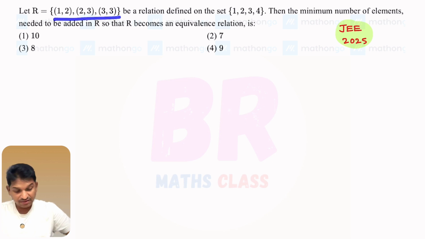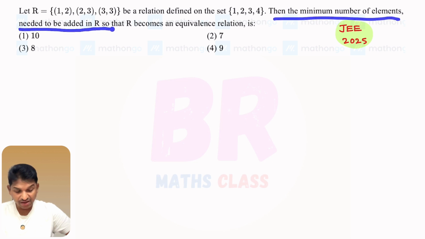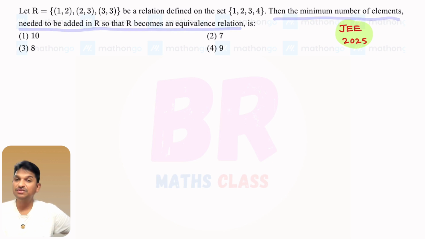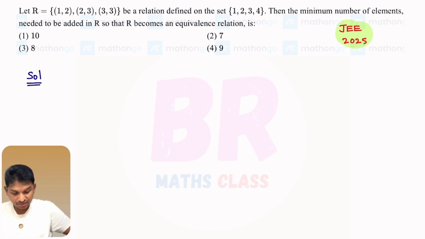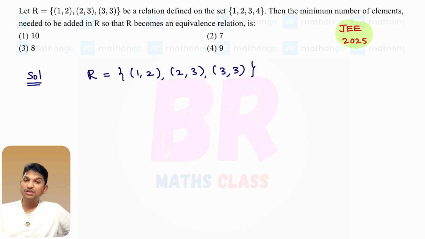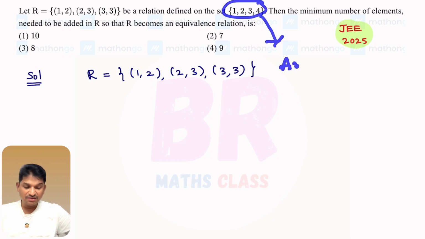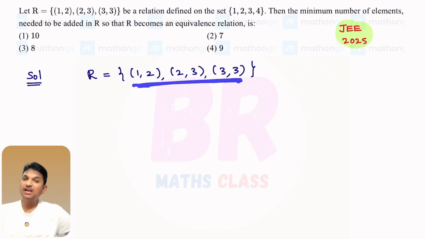R is like this. It is defined on this set. The minimum number of elements needed to be added in the relation so that the relation will become an equivalence relation. Okay, so first, what relation they gave, I'll write it: 1 comma 2, 2 comma 3, 3 comma 3. This is the relation. What are they asking? The minimum number of elements needed to be added in the relation such that this relation will become an equivalence relation. Actually R is a relation on this set, and A cross A contains 16 elements. So here 3 elements are already given.